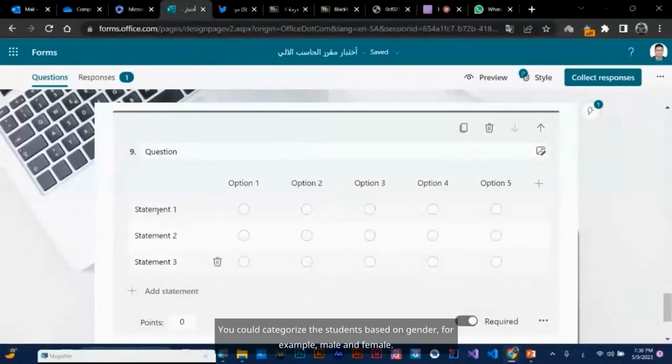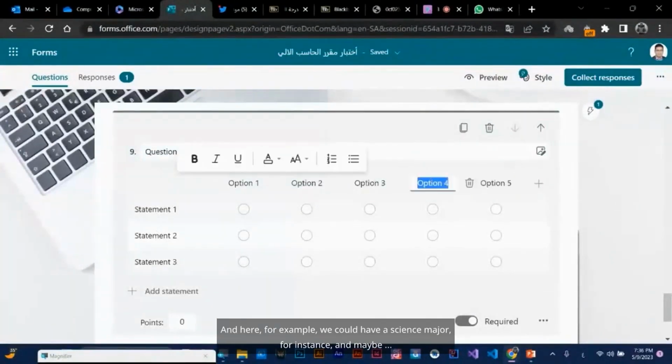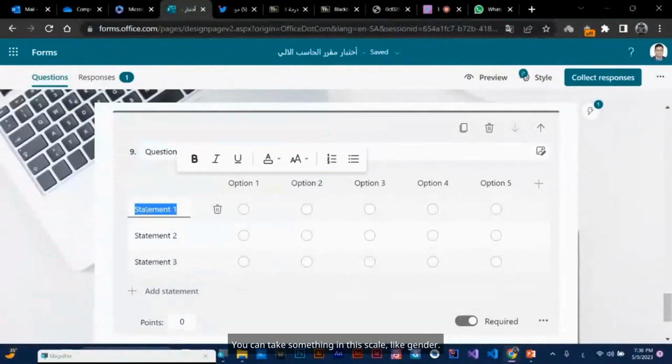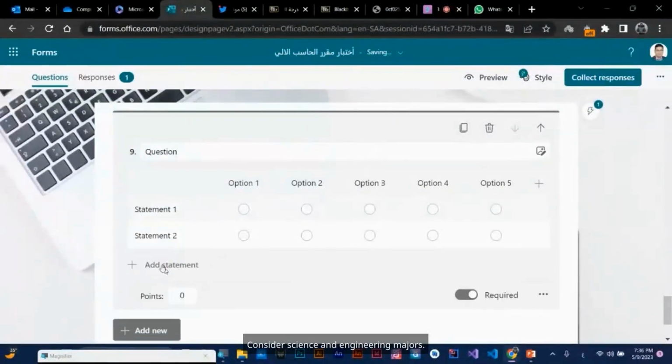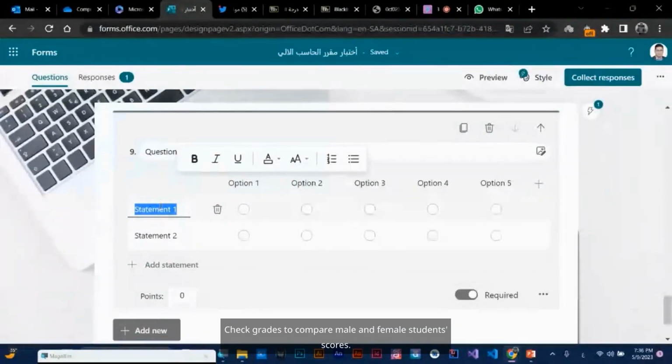You could categorize the students based on gender, for example, male and female. I'm just saying, I'm not planning for that word. And here, for example, we could have a science major, and maybe you can take something in this scale, like gender. Categorize students by gender. Consider science and engineering majors, a required course for mixed majors. Check grades to compare male and female students' scores.